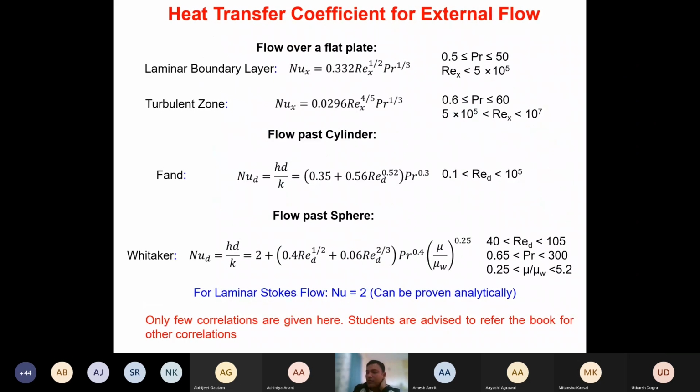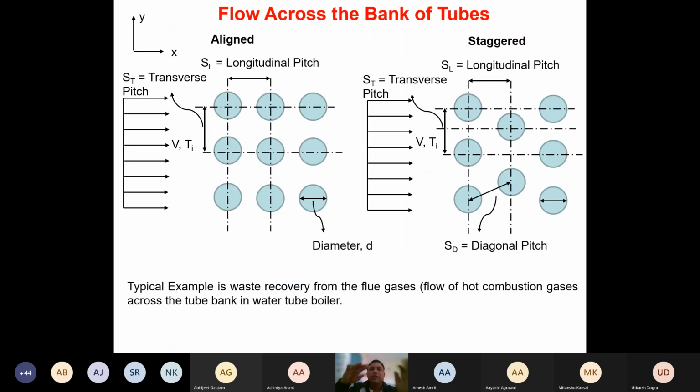Again, I have given only a few correlations. There are multiple correlations present in the book, and students are advised to refer to the book for additional correlations. Let's look at another interesting case. This is a commonly used case for removing heat in several industries.